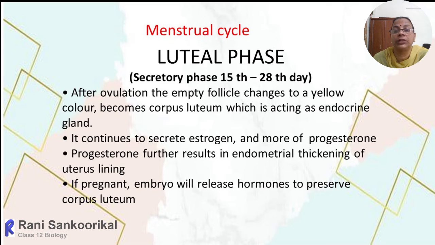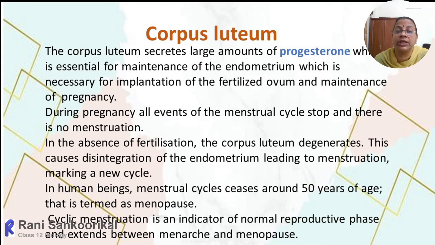And if the ova happen to meet with the sperm in the fallopian tube, that results in fertilization, and starts the formation of the zygote. The zygote gradually undergoes cleavage and develops into an early embryo. Soon after that, it will move to the uterus, and there it will get implanted. If implantation has taken place, that marks the pregnancy period. The embryo will release hormones to preserve the corpus luteum, which will secrete more and more progesterone and cause more endometrial thickening.